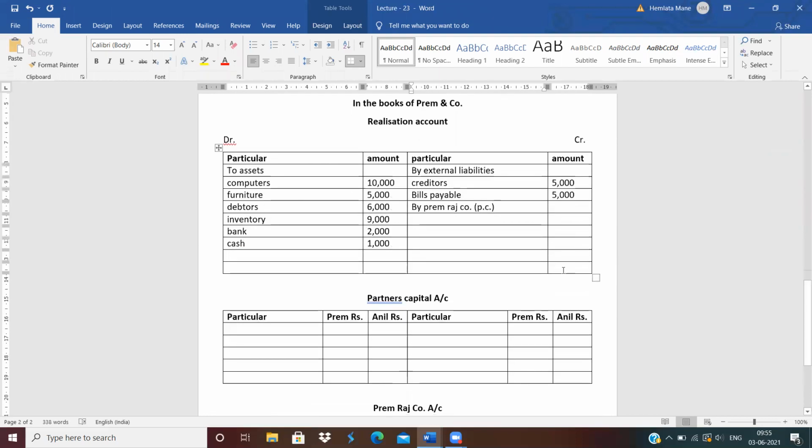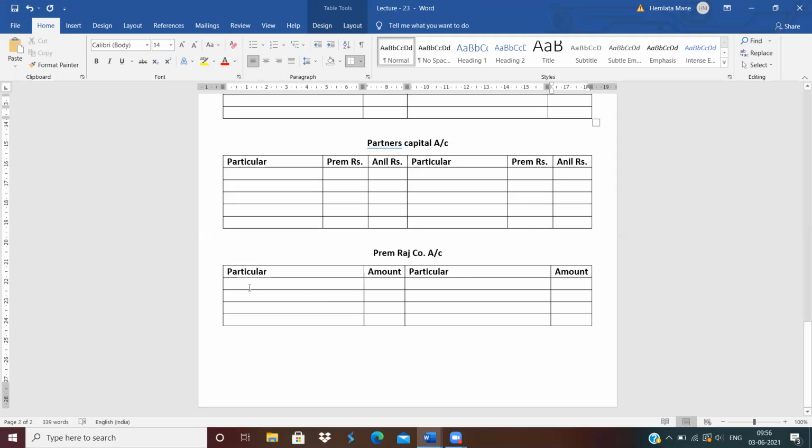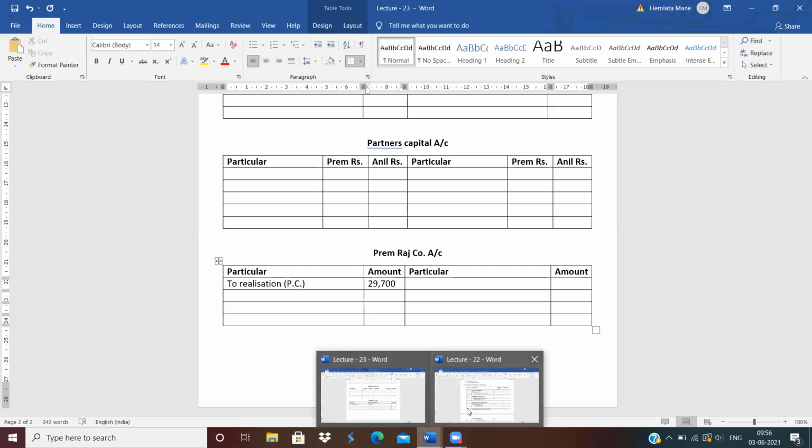29,700. So write down 29,700 in the books of P. Now corresponding effect in the Prem Raj Company to realization, in bracket PC. Amount is 29,700. Clear?